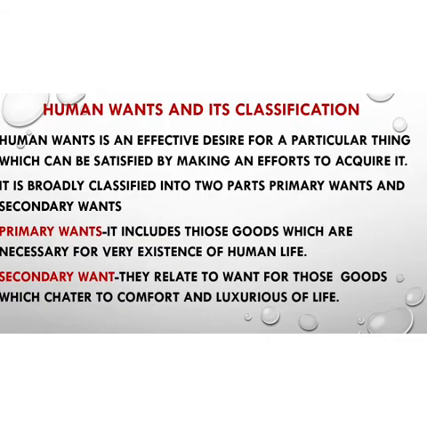Now let us understand the term human wants. In ordinary language, the words want and desire are used in the synonymous sense, or we can say that both are used in the same sense. But in economics, these terms have a different meaning. The term desire is a wish to have something. Suppose I wish to have an iPhone X, then this is only my wish.